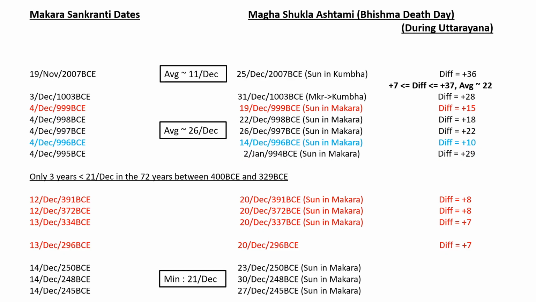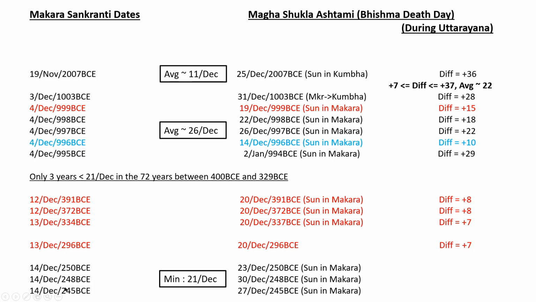So this will be the common knowledge, possibly when the Mahabharata authors mention that Bhishma waited for this day, Magha Shukla Ashtami, which is during the Uttarayana. Most commonly, Magha Shukla Ashtami will be a minimum of 21st December or later, 23rd, 27th, January 5th or something like that. So this is a safe mark to find out Uttarayana during this epoch after about 250 BC.